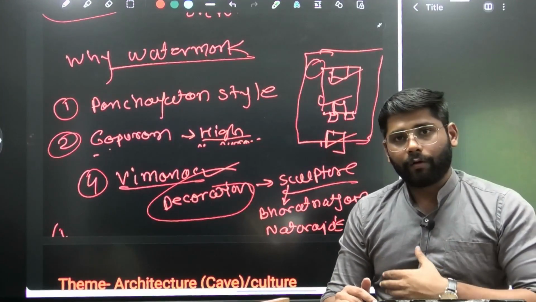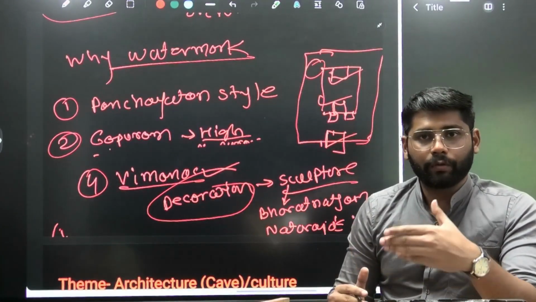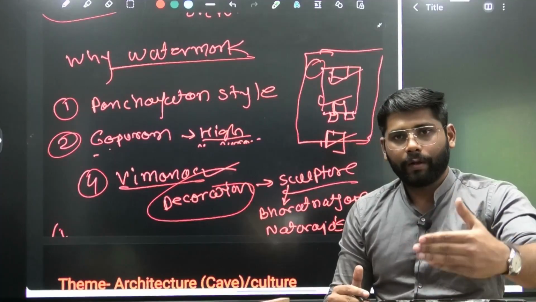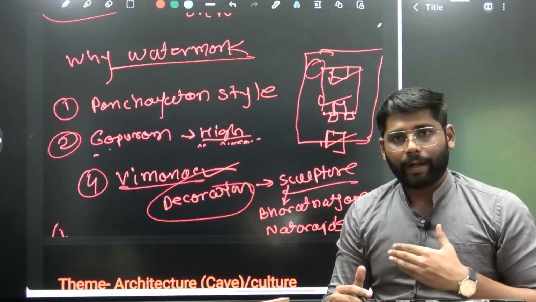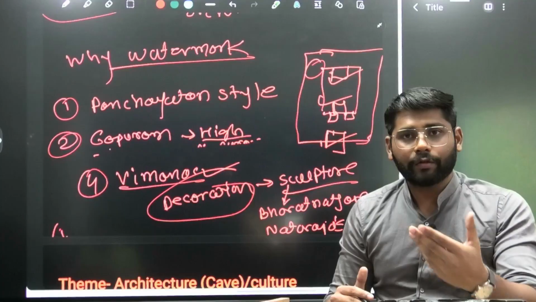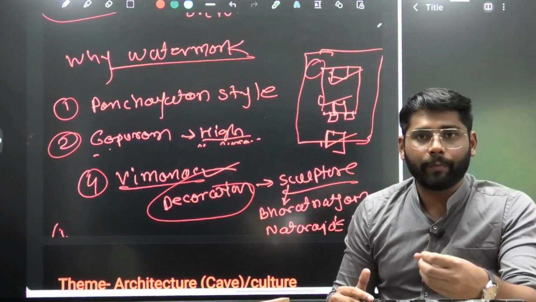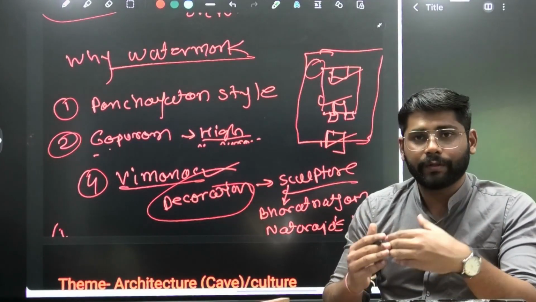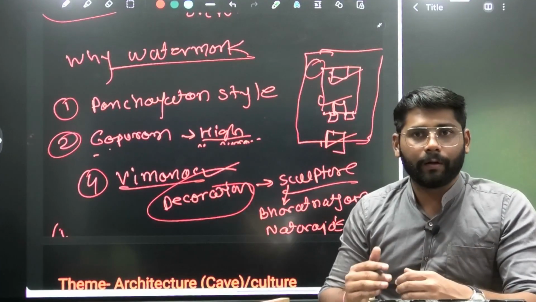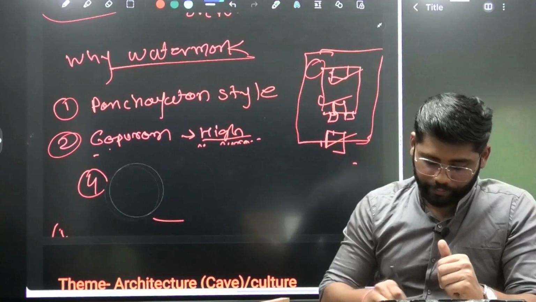So we start as we enter the temple, noting down the characteristics, and as we go forward, we write one by one. So the answer also has a flow, and the evaluator also has some imagination that the answer is coming in a well-structured way. This is also one of the aspects of content presentation. This way you can approach questions on temple architecture.